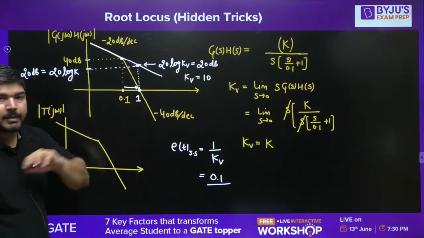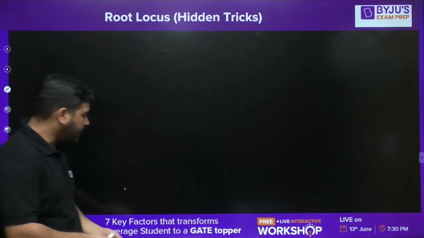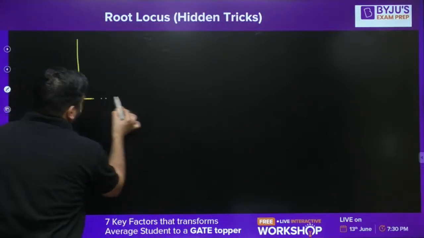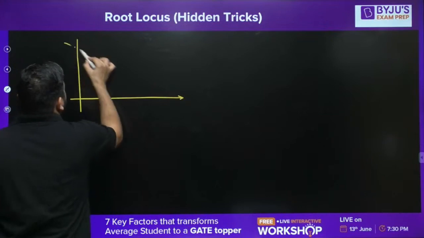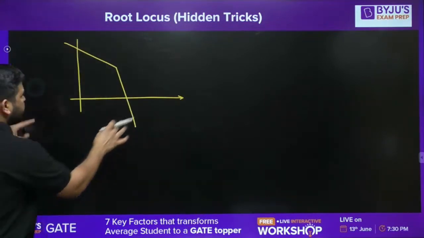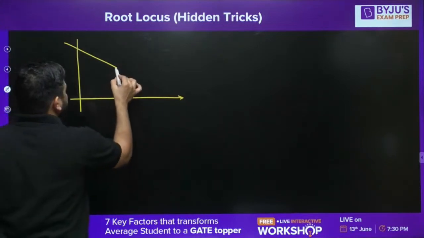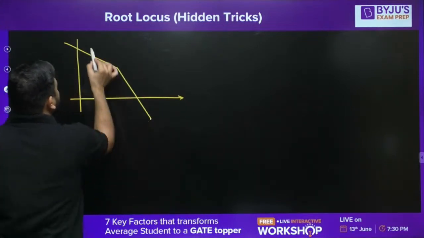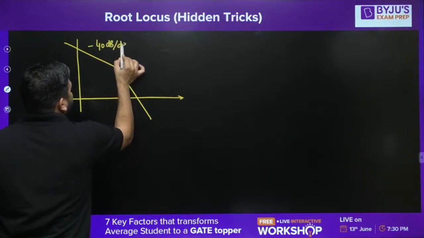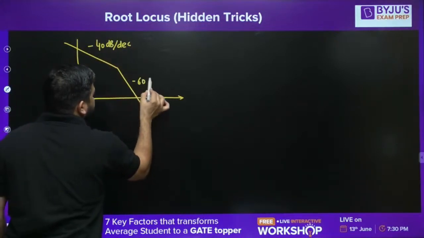Now let's come to a type 2 system. Let's take a Bode diagram, and the Bode diagram is given like this. Let's say the slope is minus 40 dB per decade, and then this is minus 60 dB per decade.